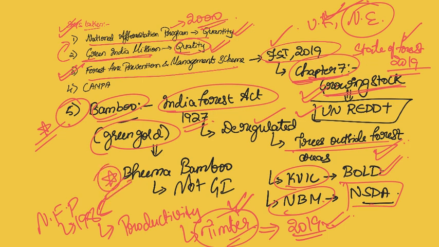Recently, in Tamil Nadu, there is a bamboo variety called Bhima bamboo. This is not genetically modified, but there is something very unique about this Bhima bamboo.